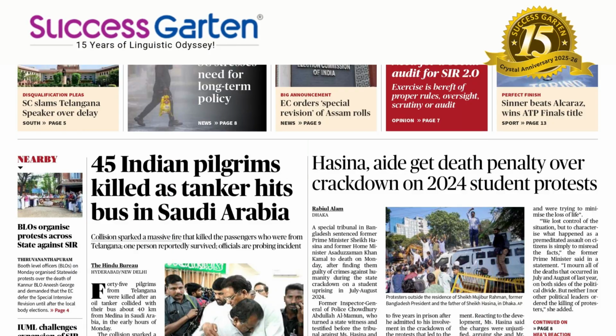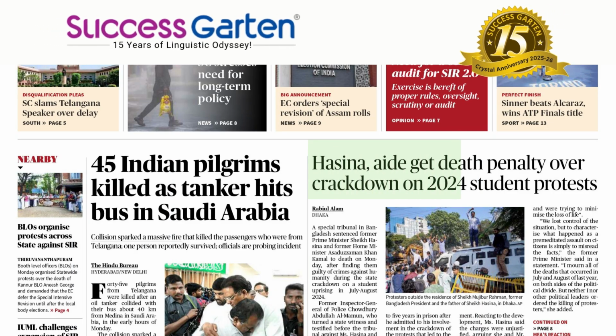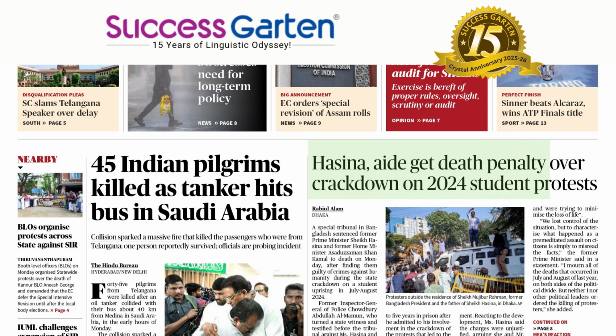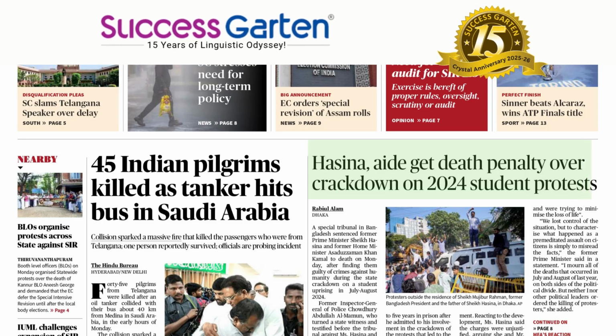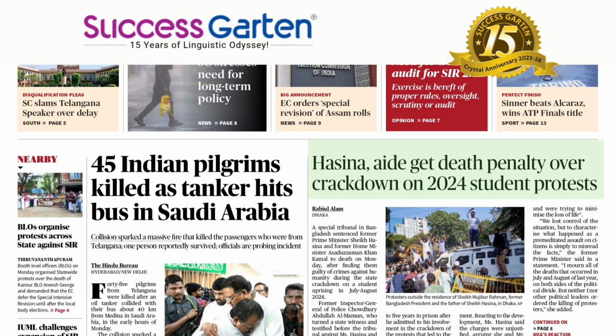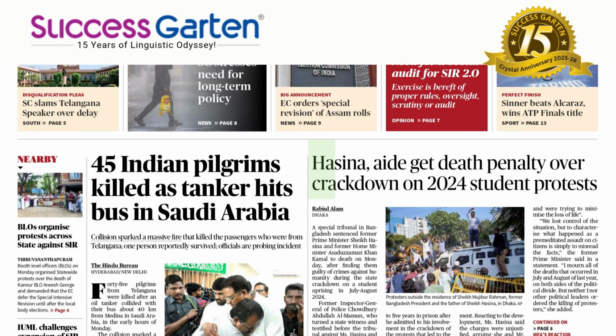Now move to the next headline. Hasina aide gets death penalty over crackdown on 2024 student protests. Aide, AIDE, aide is a helper. Hasina is a Bangladesh related news. They get death penalty over what?